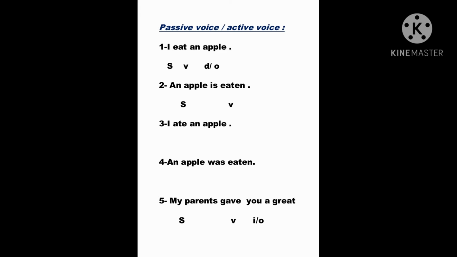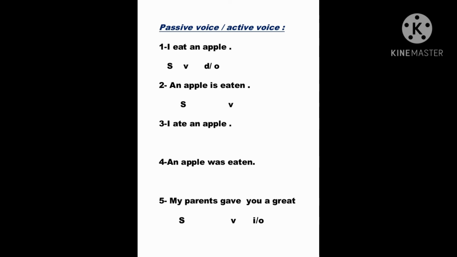Here we didn't use the agent by me. An apple is eaten by me, because in English it doesn't exist to use indirect object pronouns with by. So when you have I, you, he, she, it, they in active voices, when you transform them to passive voices, we don't say by plus pronoun: by me, by you, by him, and so on. It doesn't exist in English. It's false to say that. So we leave the sentence as it is.